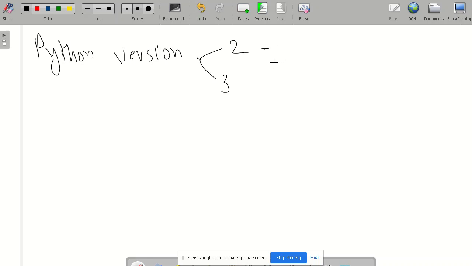Now the support of Python 2 is not there. After 2020, they are not developing Python 2. They are not working on Python 2. So currently what we have,